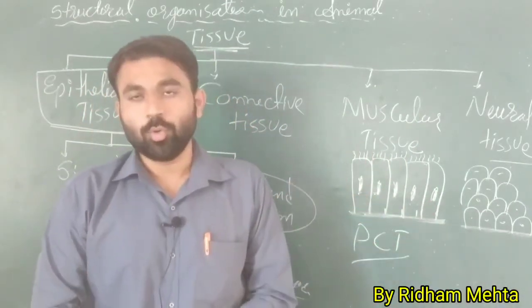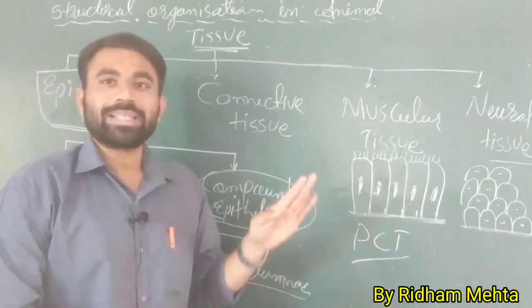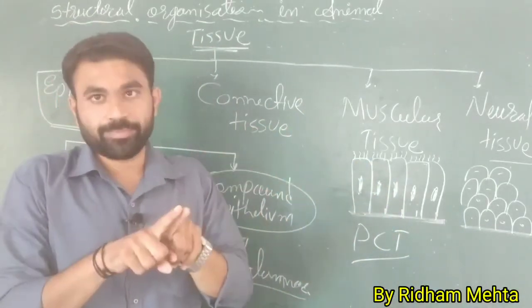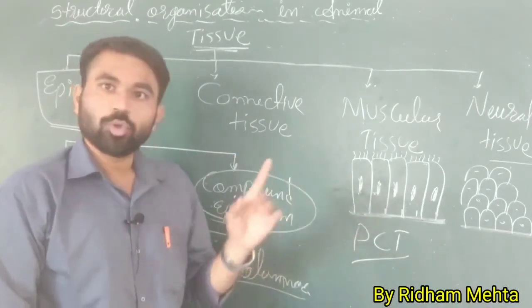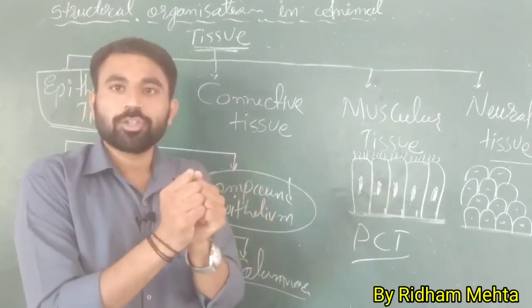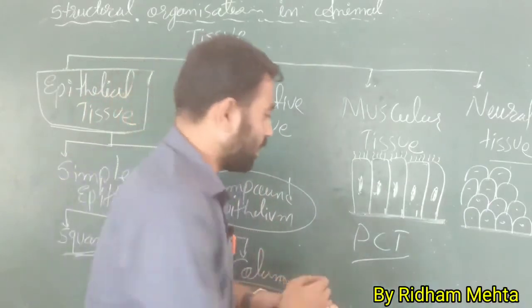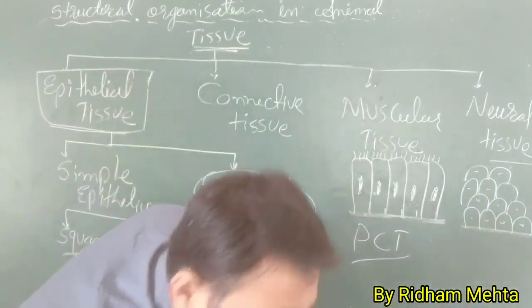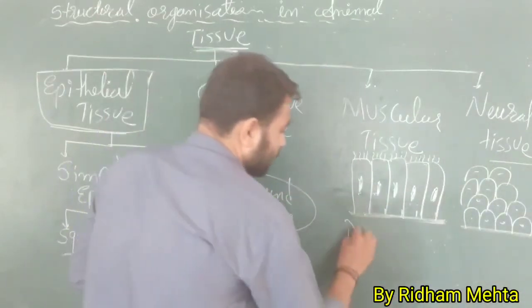Okay. Now, if you see the epithelial tissue, the cells, there is no intercellular space. Okay, generally there is no intercellular space. So, according to the connection or junction of two cells, there are three types of junctioning. Okay, there are three types of junction. The first one is called tight junction.